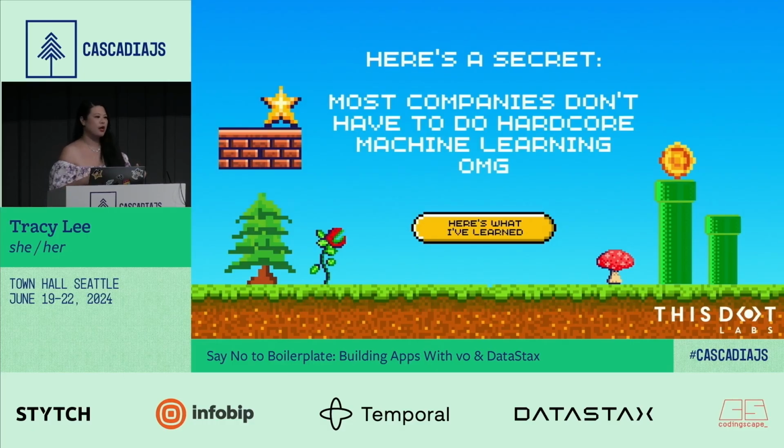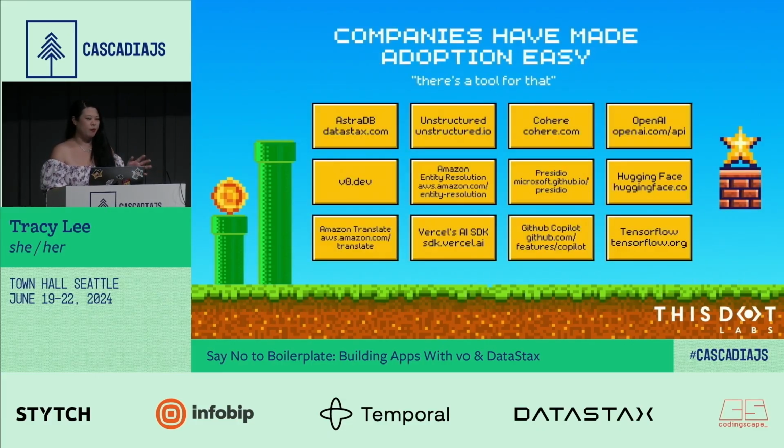And I think that's why all this AI stuff seems really daunting, because you think, oh my gosh, how am I going to do that? How do I even wrap my head around how to do that? But do you remember when people were saying there's an app for that? There is a tool for that. So this AI revolution that we're dealing with these days, there is a tool for everything.